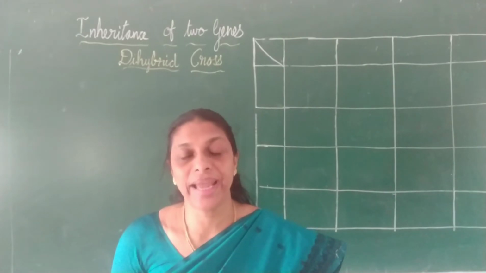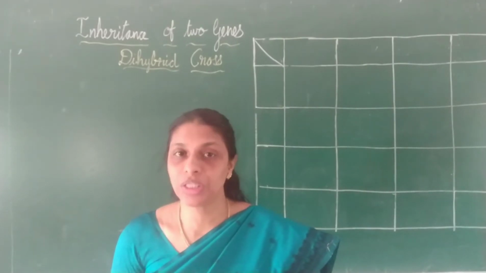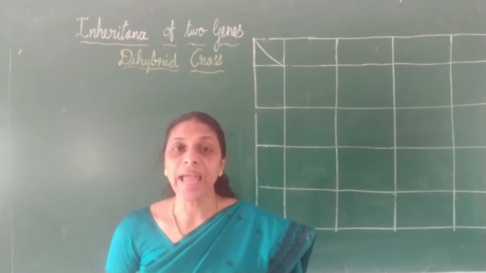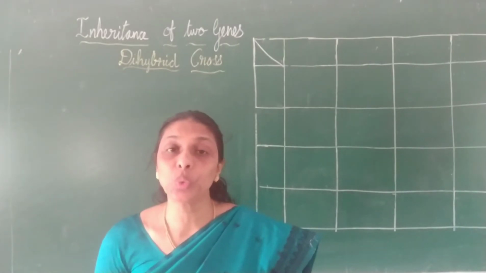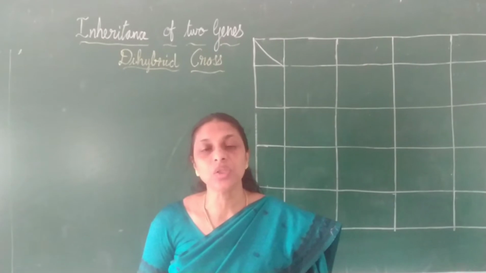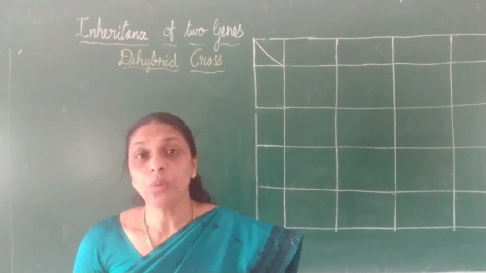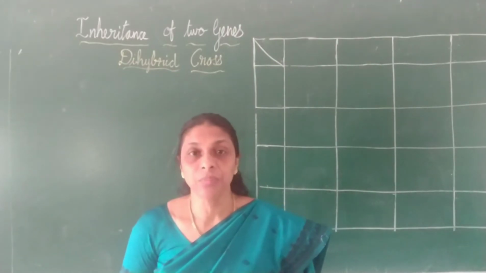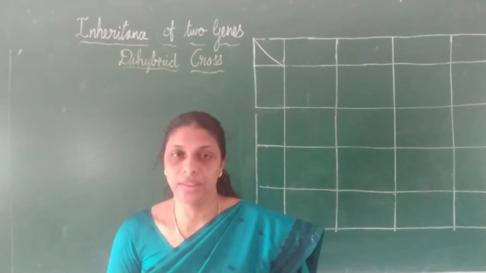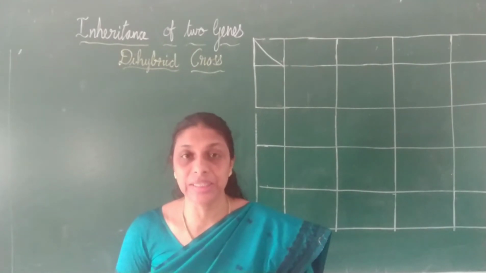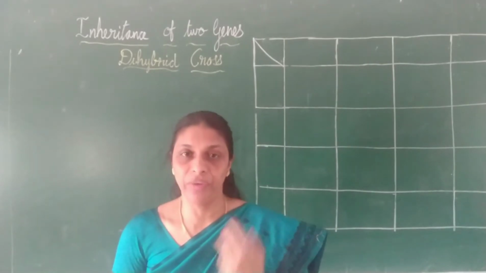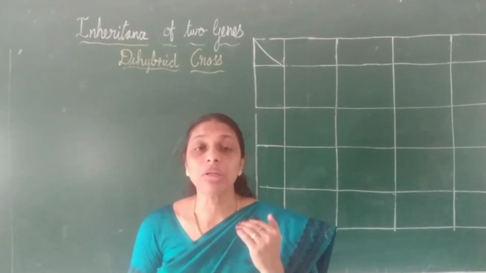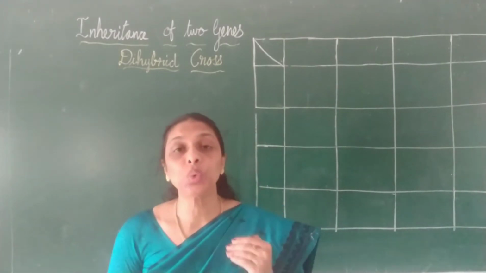Also, it can be called the inheritance of two genes. So monohybrid cross is inheritance of one gene and a dihybrid cross is inheritance of two genes. Now when we say inheritance of two genes, what does it mean? Mendel selected two true breeding varieties which differ in only two characters. Remaining all the characters were the same, but the two characters were different.